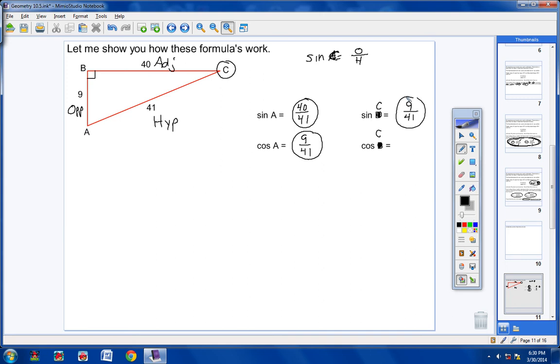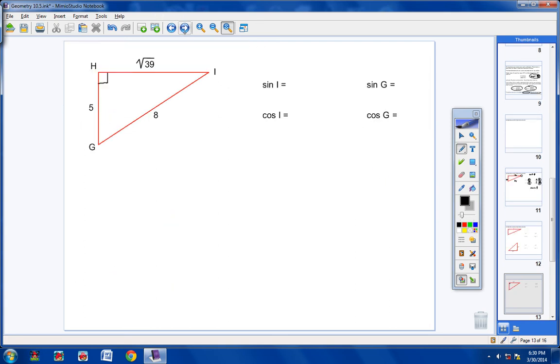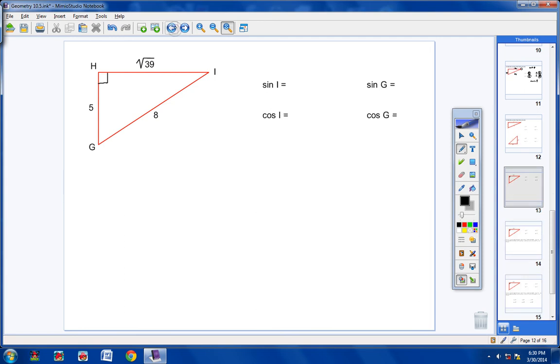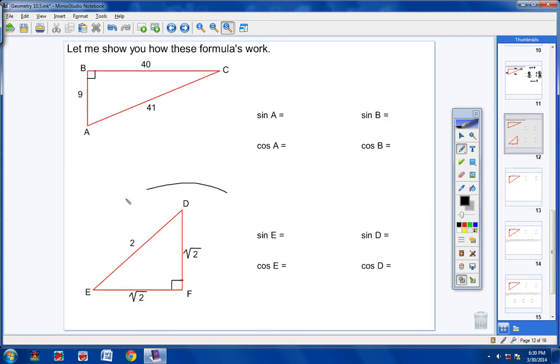And now, cosine of C. What's the formula for cosine? Cosine of any given angle is adjacent over hypotenuse. So to find the cosine of C, I look for my adjacent side, that's 40, and my hypotenuse, that's 41. Not too bad. We're going to practice one or two more of these, then look at calculator problems, and then we're finished. Please copy this next problem in your notes.